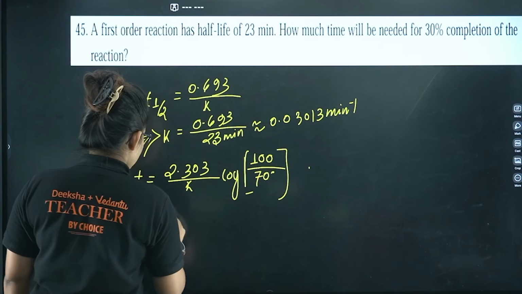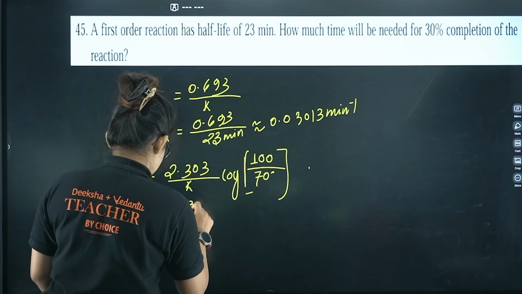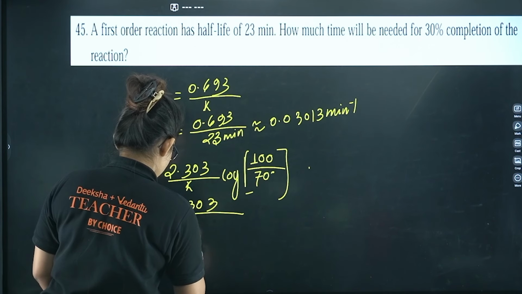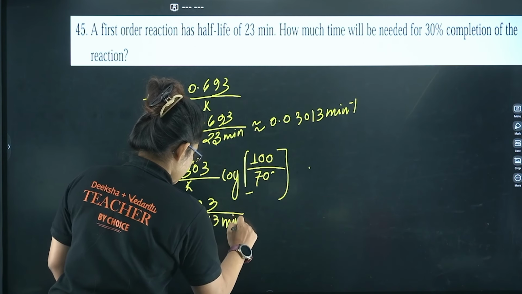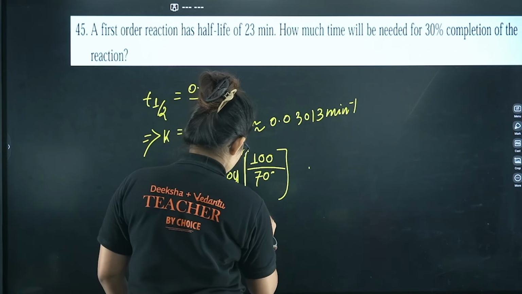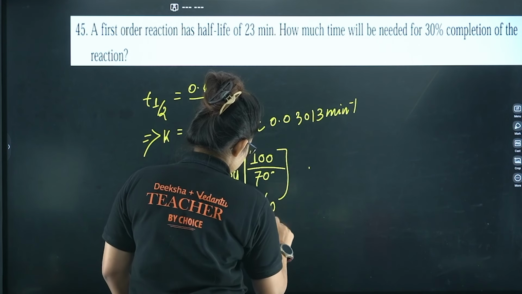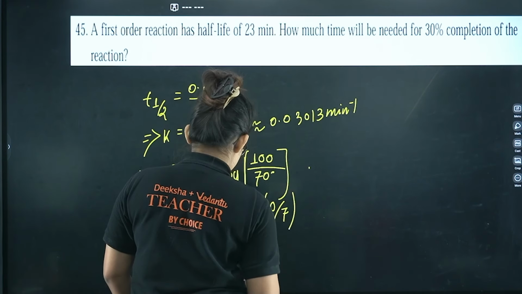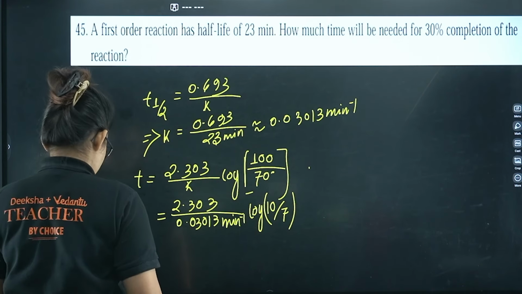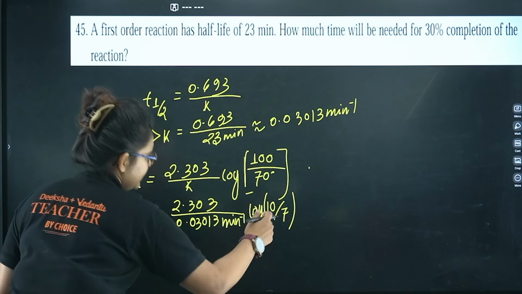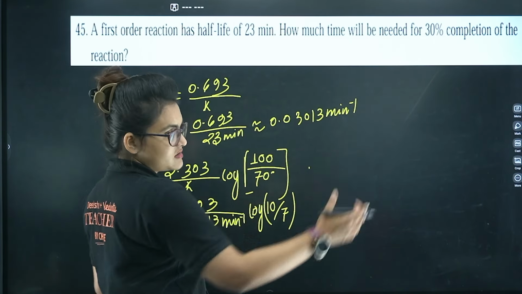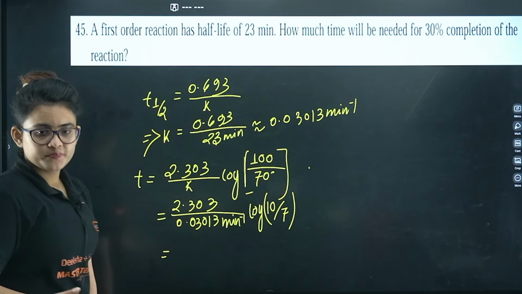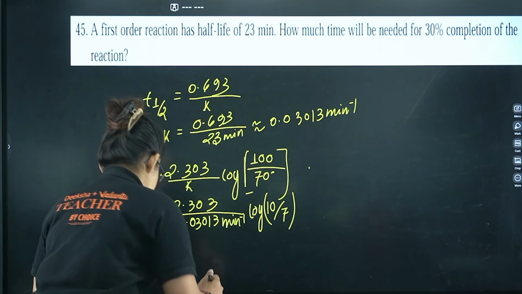So now I calculate 2.303 divided by 0.03013 minute inverse, log 10 by 7, right? You can calculate the log as log 10 minus log 7 and put the value there.